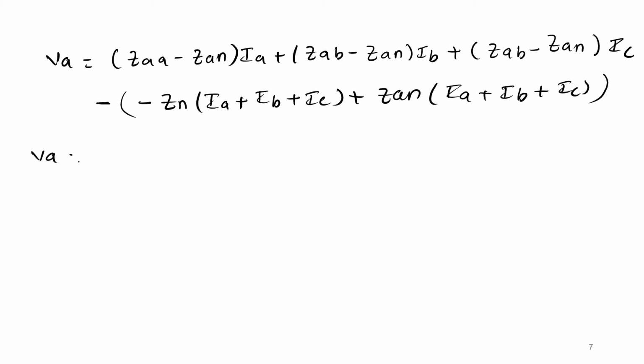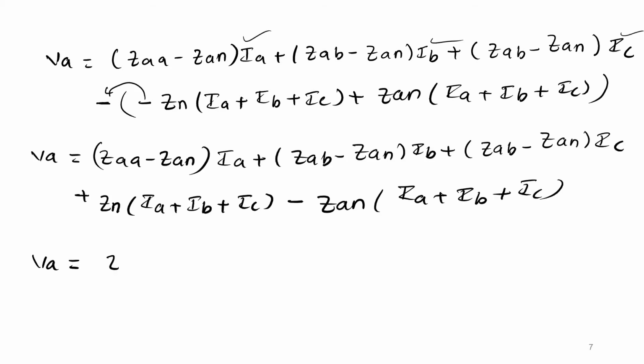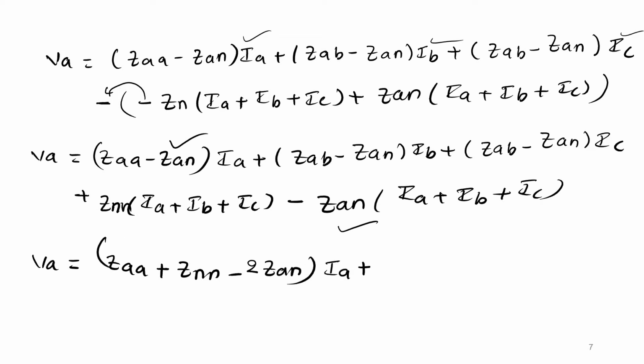So now if you simplify this equation, ZAA plus ZNN, minus, here ZAN is there, here ZAN is there, both are minus 2 ZAN times of IA plus ZAB plus, so IB terms you can see, IB term is ZAB minus ZAN plus ZNN into IB minus ZAN into IB.